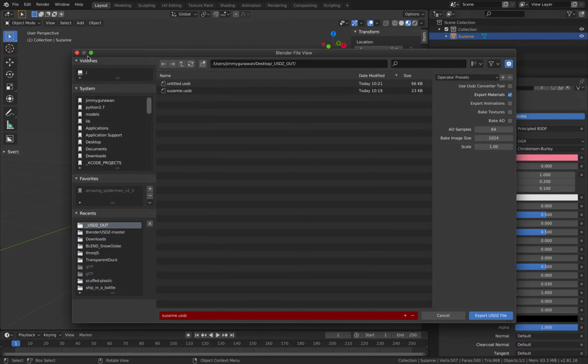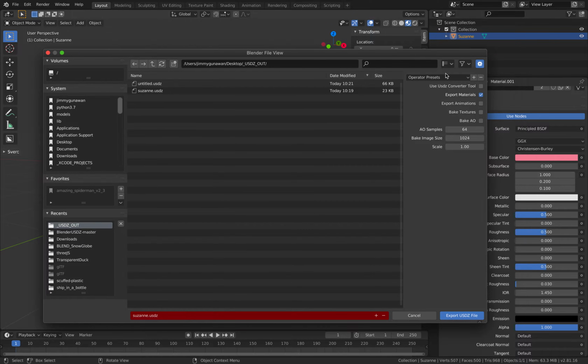Yeah, there's a couple of things that are really cool with this exporter. You can actually bake texture, so you perhaps can use light and bake the texture. You can also bake ambient occlusion. So I really like this bake AO. There are also options to export animation. So we're gonna try exporting, let's try bake AO for now.